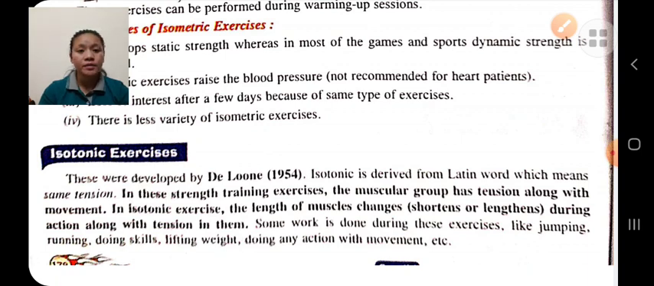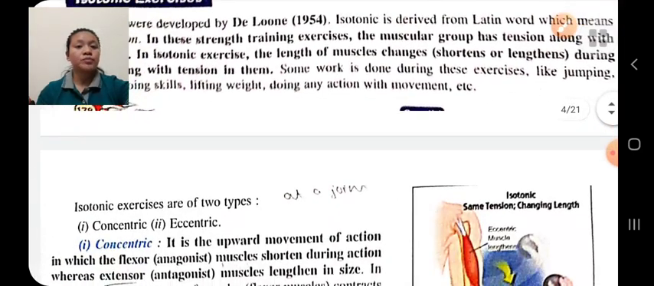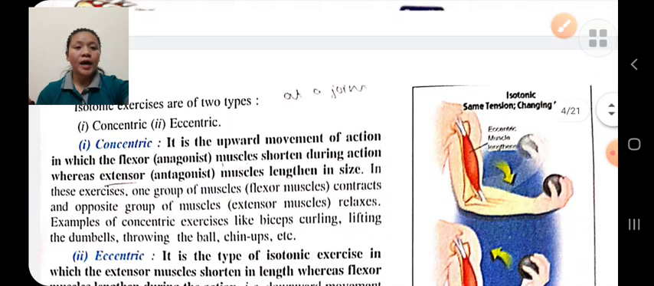There is movement. The length of the muscle changes, and there is a visible movement. In isotonic exercise, we can see the movement. The length of the muscles changes, shortening and lengthening during the workout, like jumping, lifting weight, etc. Isotonic exercise is of two types: concentric and eccentric.